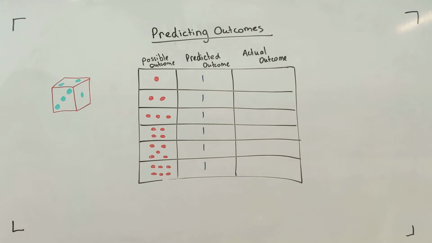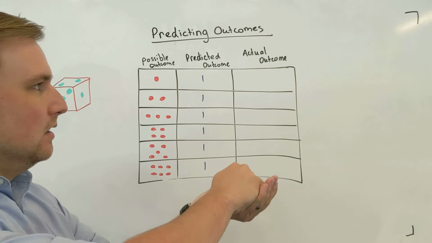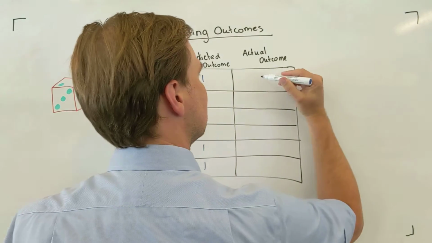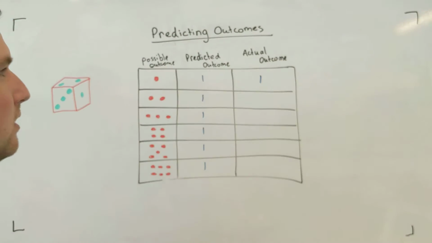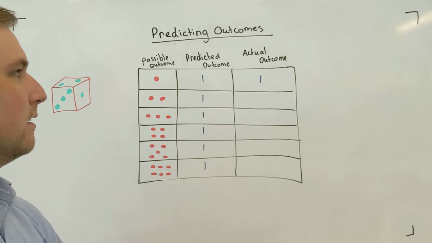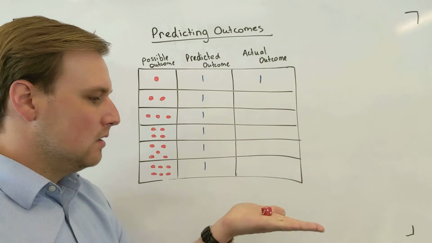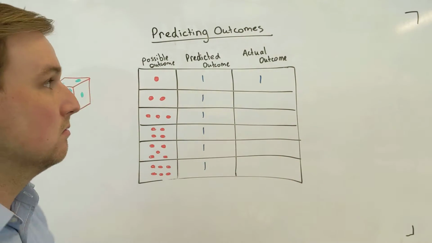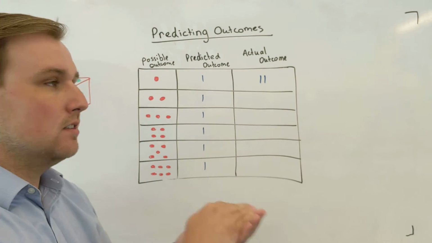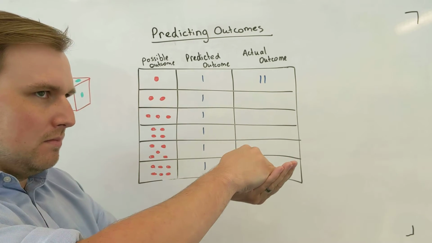All right. I'm going to shake here. I've got a 1. Okay. So the actual outcome so far, I've got 1, 1. A 1 again. So already we've seen that the actual outcome doesn't always match the predicted outcome.